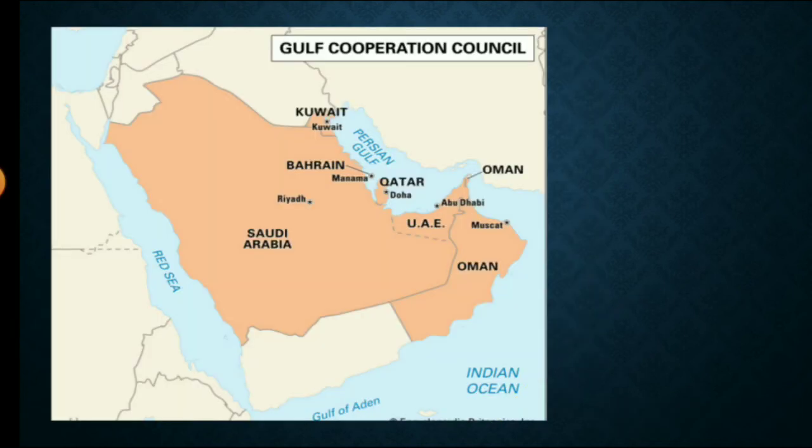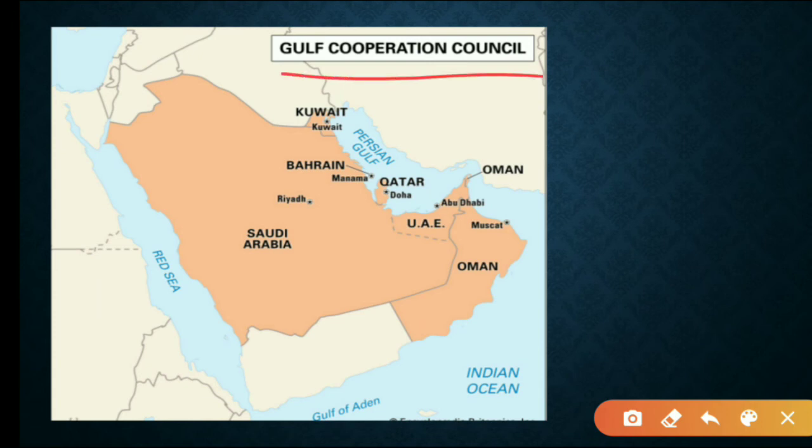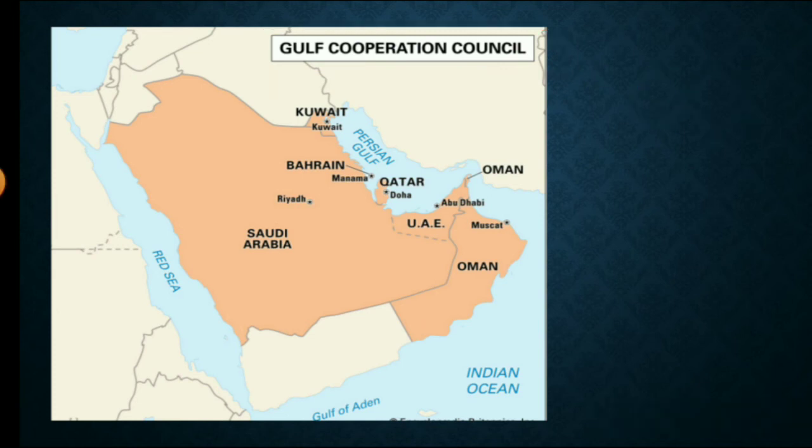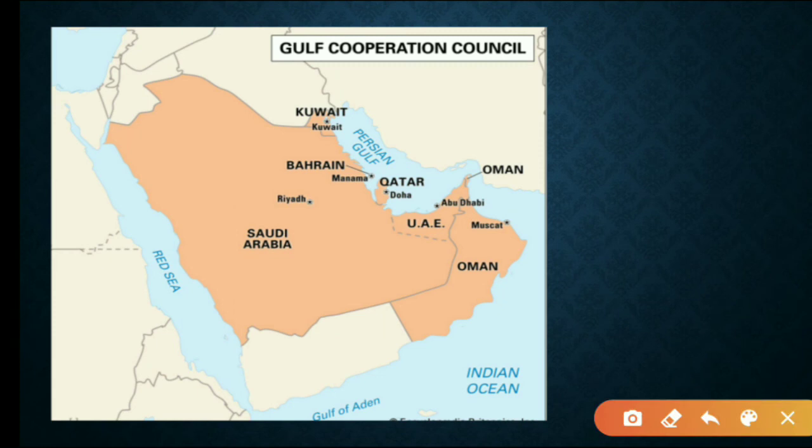And next, important and associated with West Asia nations, is the Gulf Cooperation Council. So here the important thing is to remember the member countries of the GCC, that is Kuwait, Bahrain, Saudi Arabia, Qatar, UAE and Oman.